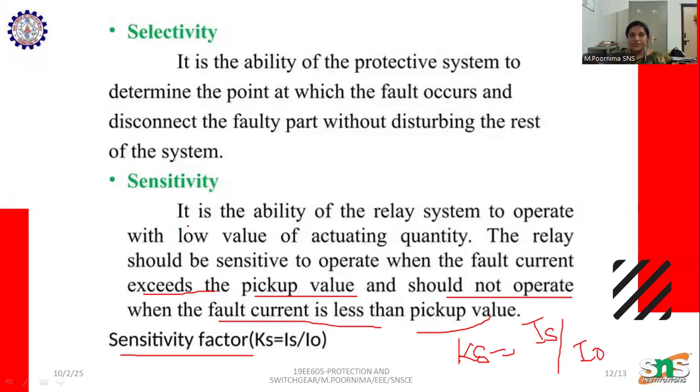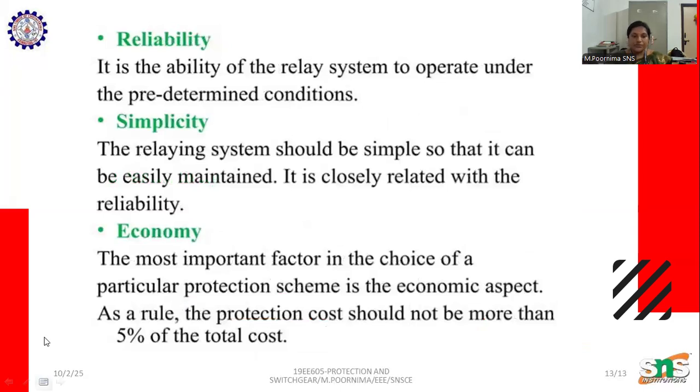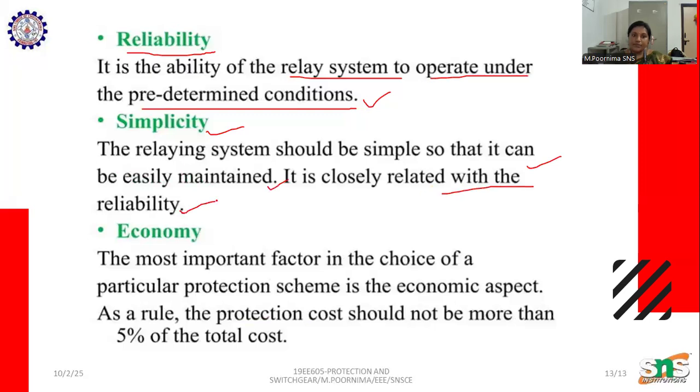This is sensitivity. Next is reliability, the ability of the relay system to operate under the predetermined conditions. Then simplicity: the relay system should be simple so that it can be easily maintained. It is closely related to reliability. And economy: the most important factor in the choice of a particular protecting scheme is the economic aspect. As a rule, the protection cost should not be more than 5% of the total cost.